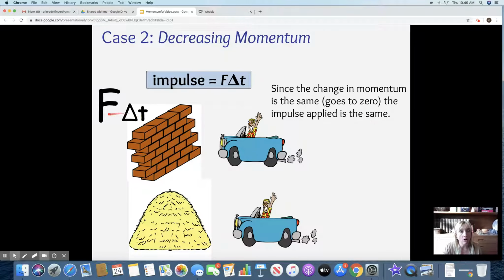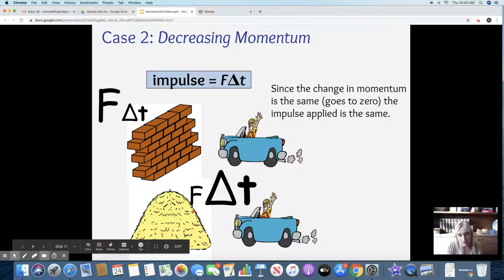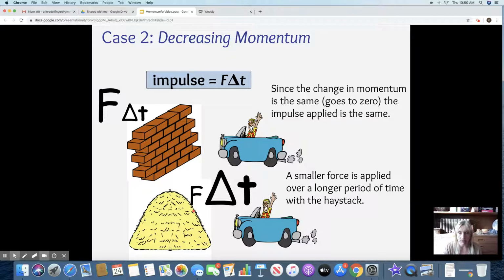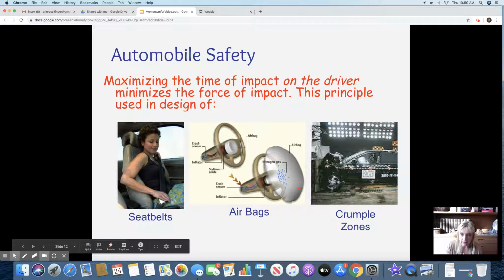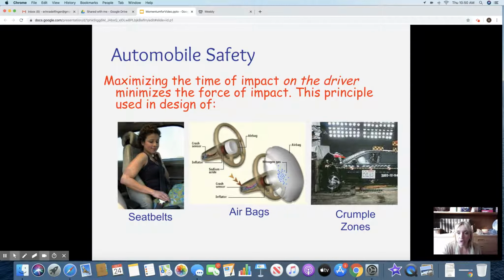That'll make the impact much nicer. If you hit a brick wall, you have a very large force for a very short period of time. Just bam, you hit it, you're done, right? But with a haystack, you can just slowly slow down and that decreases the force. That's better for your car and your neck and everything else. So automobile safety has taken that and they have things that slow you down. Airbags slow you down gently over a larger time. Crumple zones are designed, it might destroy your car, but it slows the impact down. Instead of just stopping, it crumples, which gives you a longer time before you stop.